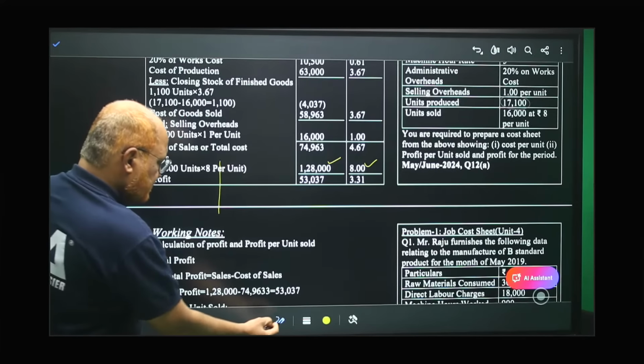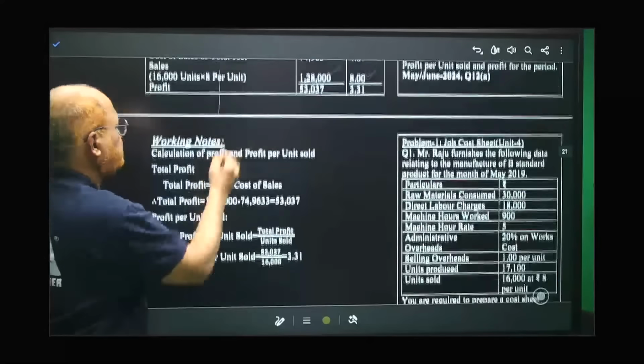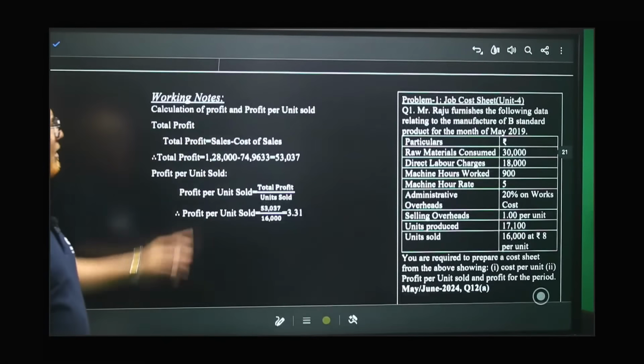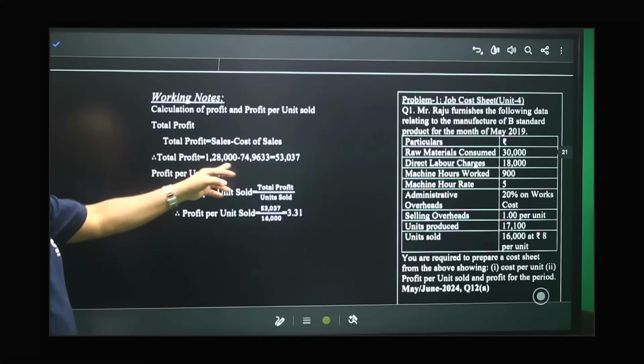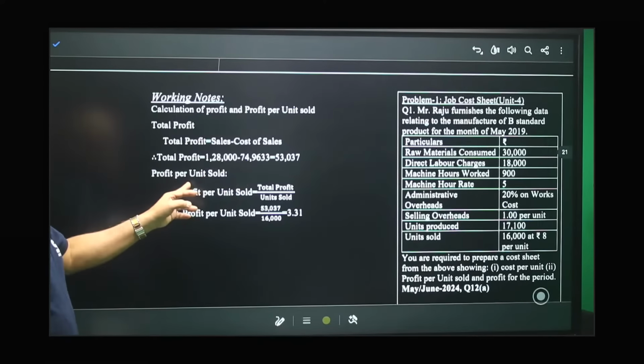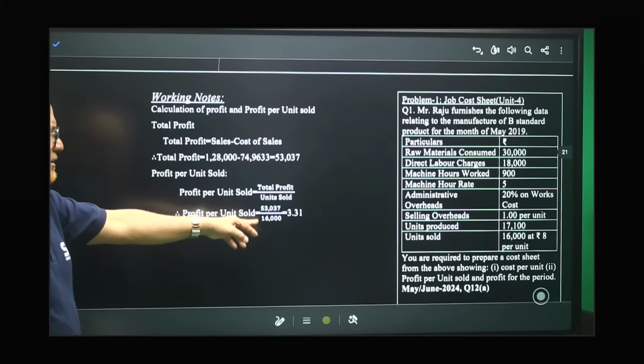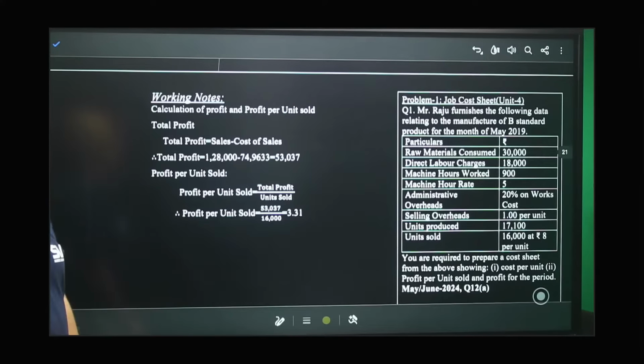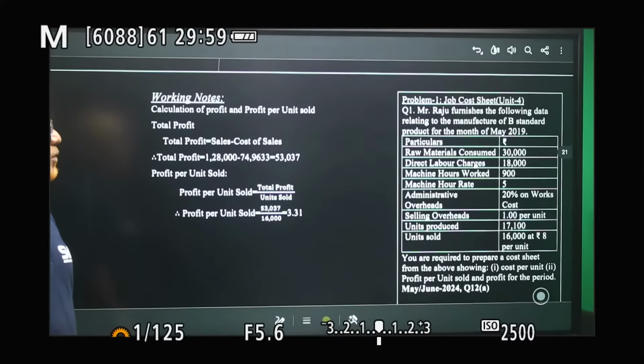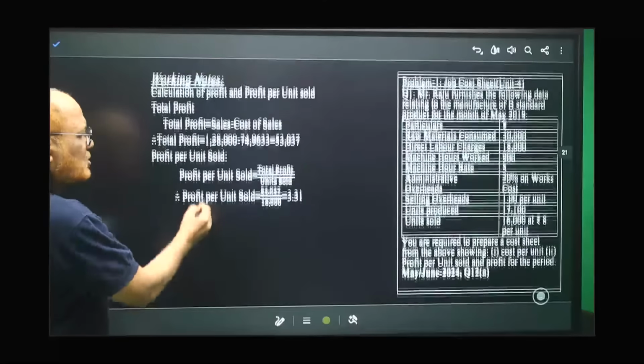So here it is given. Working notes. Calculation of profit. Profit is equal to sales minus total cost. Right? So profit per unit, 53,000 divided by 16,000, 3.3. That's all. This is the end of the problem on job costing.